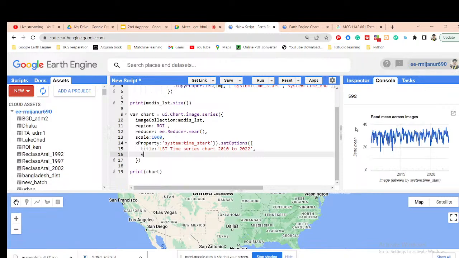So for the vertical axis, I put the vertical axis title, suppose it is LST degree Celsius. Okay, then for the X label title, it is the horizontal axis. So for the horizontal axis, put here this title, such as this is the time.